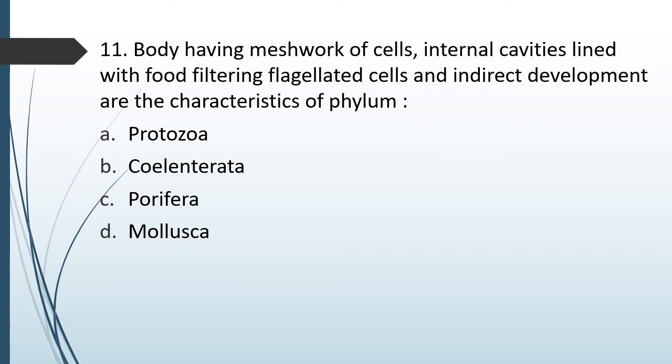Option A, Protozoa; option B, Coelenterates; option C, Porifera; or option D, Mollusca. Meshwork of cells, internal cavity lined by food filtering flagellated cells and indirect development. Correct answer is option C, that is Porifera.